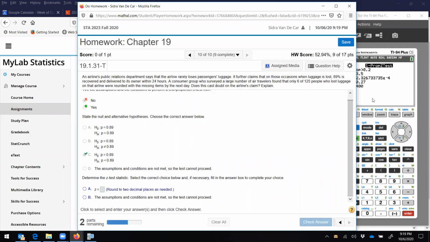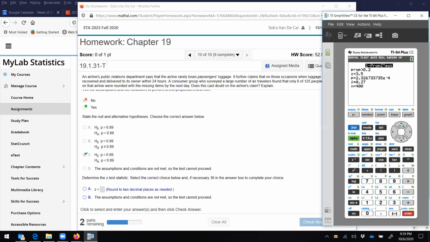Determine this Z statistic. Okay. So again, 6 out of 125. 6 out of 125 is 0.048. All right, so I should have done 125 minus 6, which would be 119 out of 125.